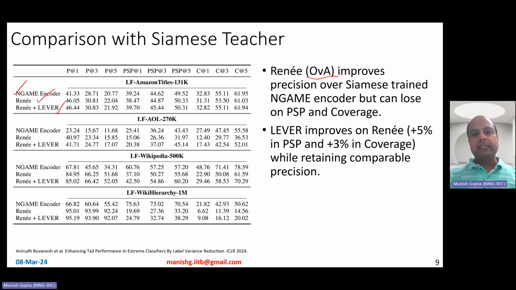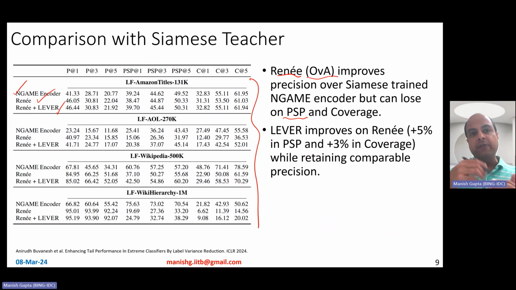So what is observed is that across all of these 4 data sets, Renee improves the precision over the Siamese trained encoder, but can actually lose on PSP and coverage. Typically it has been observed in extreme classification that while classifiers are better on the head, encoders sometimes could be better on the tail, right? So PSP could be lower for classifiers themselves, Renee itself.